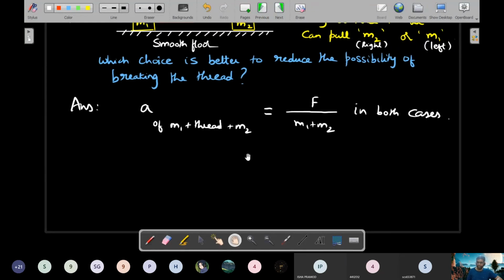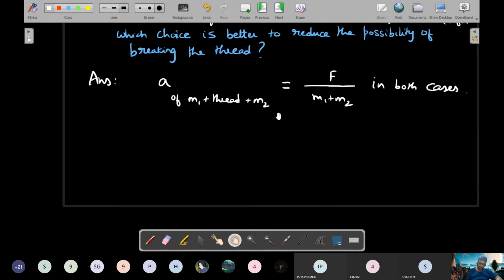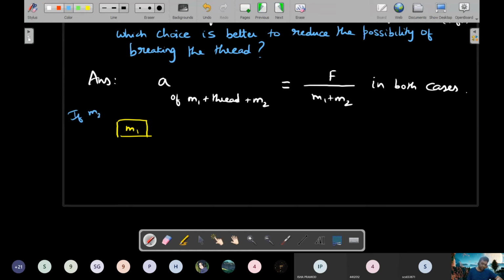So if we pull from the M2 side or the M1 side, it depends on what the other idea is. If in case 1, this is M1, and M2 is pulled and I draw M1's FBD, then tension will act on M1.